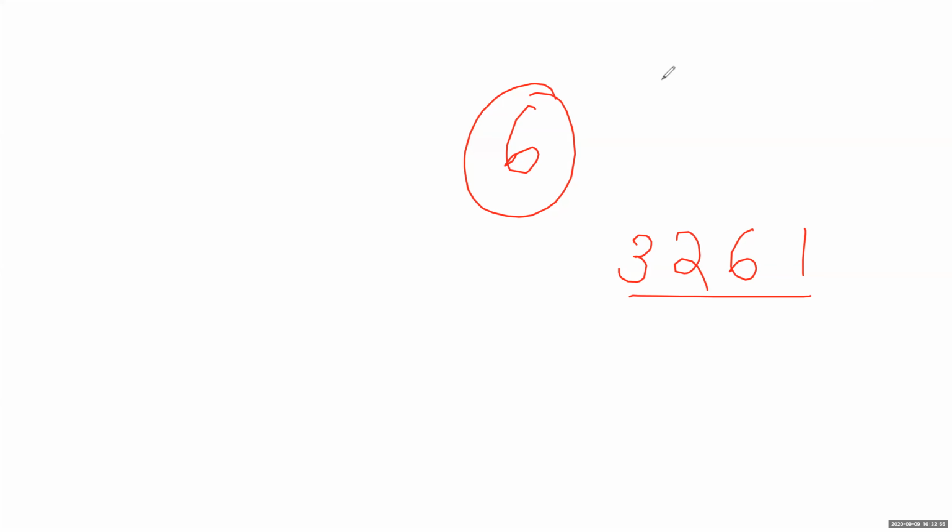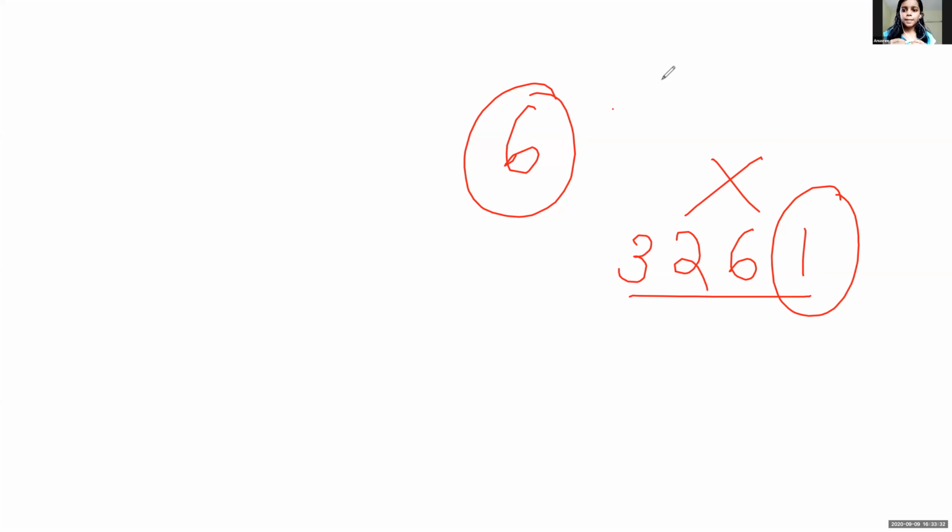Okay. So is this divisible by 2? Check the last digit. Is it even? No, ma'am, it's odd. It's an odd number, so it is not divisible by 2. So this is not divisible by 6. The last digit is 1, an odd number, so it's not divisible by 2 and also not divisible by 6.